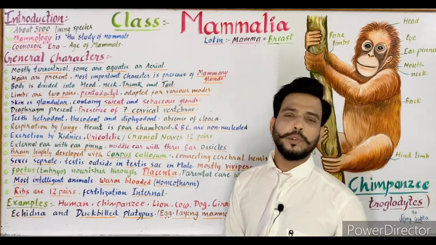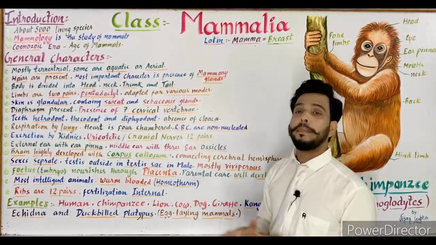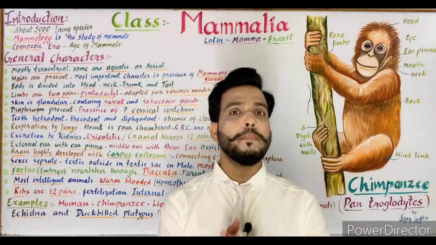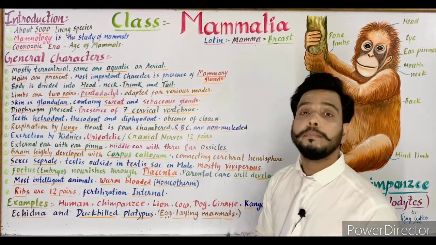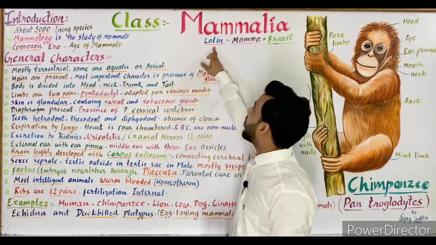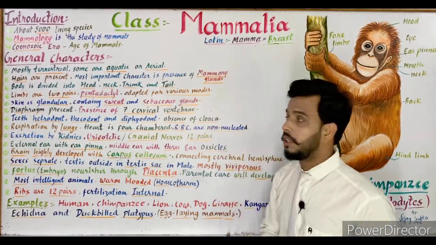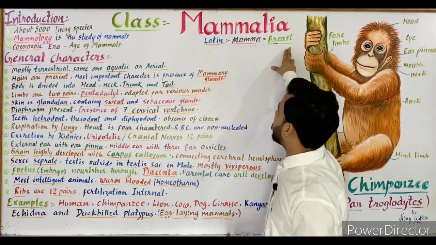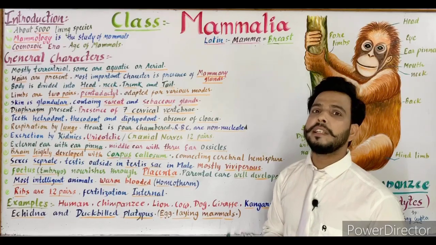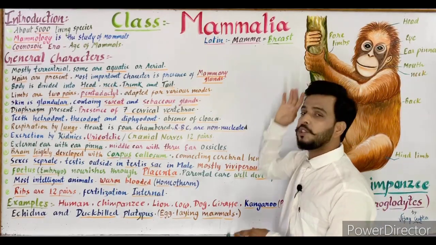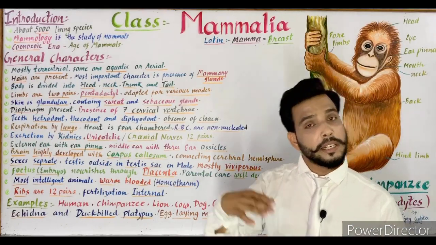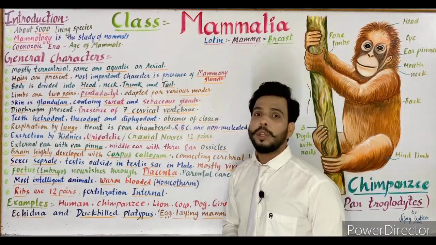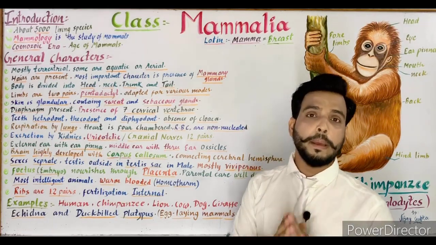First of all, I would like to tell you about the meaning of the word Mammalia. Mammalia means an animal which consists of mammary glands. The word Mammalia originated from the Latin word mamma, which means breast. As you know, breast is present in the females especially, but in case of mammals, mammary glands are present in male as well as in female. So Mammalia are those animals which consist of mammary glands.